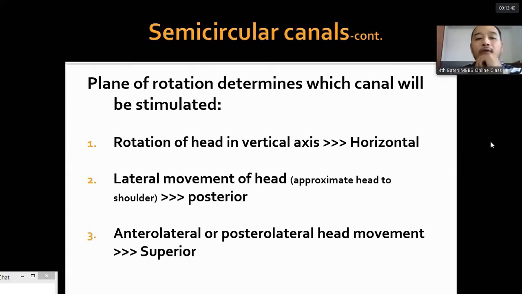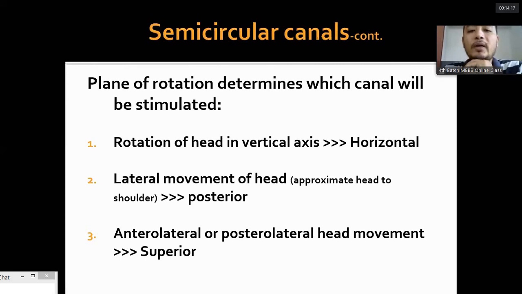When there is rotation of the head in the vertical axis, the horizontal semicircular canal gets activated. Actually, the plane of rotation should coincide with the plane of the semicircular canal. The semicircular canal which has the same plane as the plane of rotation will detect the rotational movement in that plane. So when the head rotates in the vertical axis, just like in this no movement, the horizontal semicircular canal is activated. The crista ampullaris in the horizontal semicircular canal gets activated.